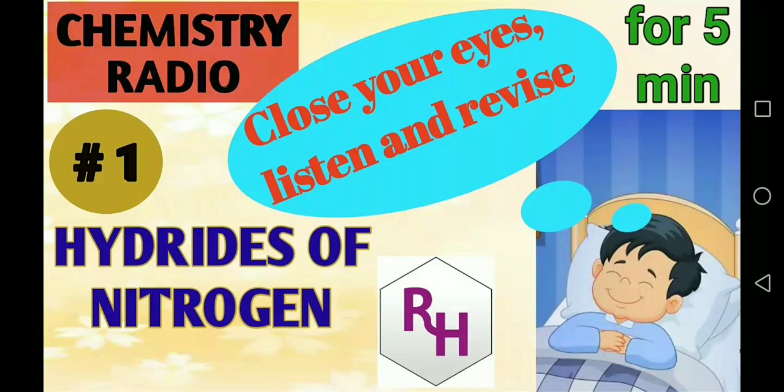Today I am going to discuss the hydrides of nitrogen. We know that in the periodic table, group 15 contains nitrogen, phosphorus, arsenic, antimony and bismuth. When these react with hydrogen, they form hydrides with the formulas NH3, PH3, AsH3, SbH3 and BiH3.